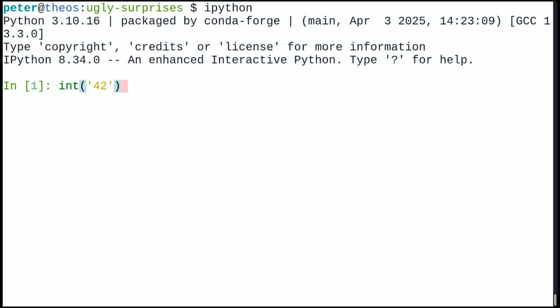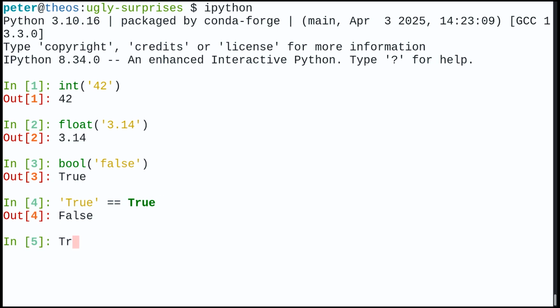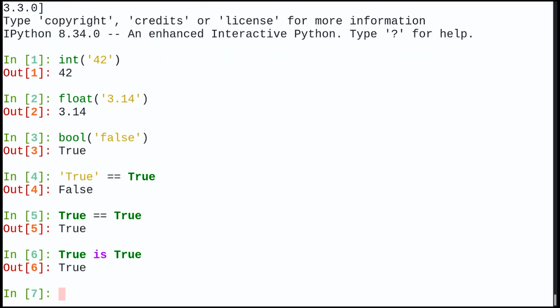You can, for example, convert a string to an integer. Nice, right? You can do the same with a float. Okay, and you can also do the same with a bool. Nice, right? Okay, so of course, true equals true, right? No, I was doing it wrong. I should not have been using a string here. True is true, and true is really true, right?